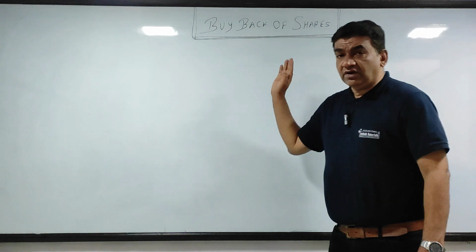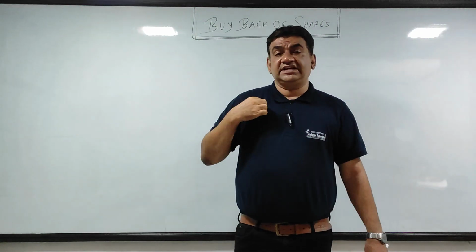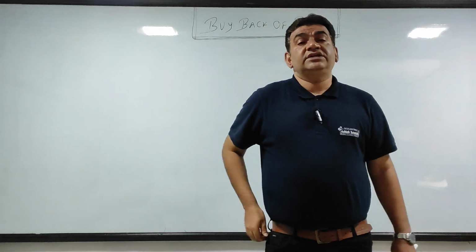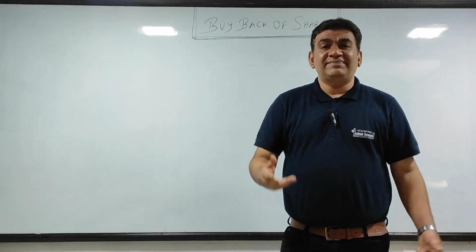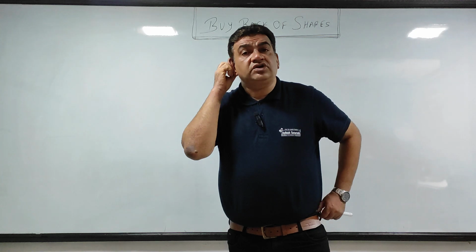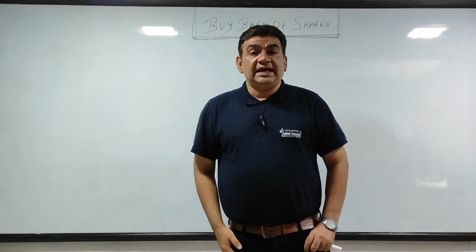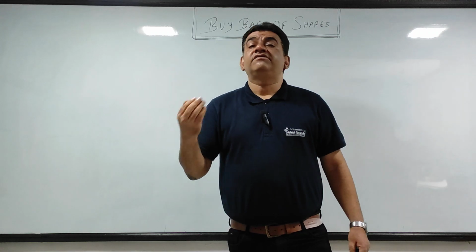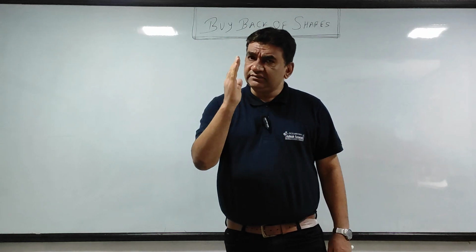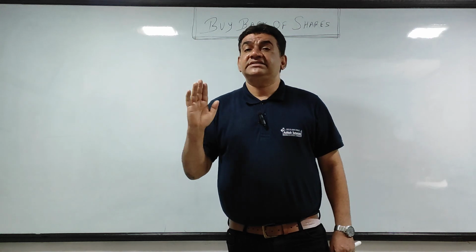Okay, so buyback of shares means buying back the equity shares which were earlier issued to the equity shareholder. Basic na, a new company forms or an existing company comes out with an issue. People like you and me, we apply, we give them money, we become the shareholders. So when the time of repayment comes, our money is given back.